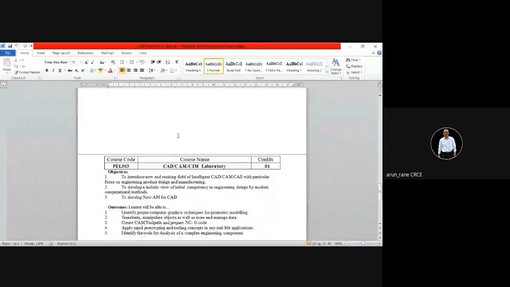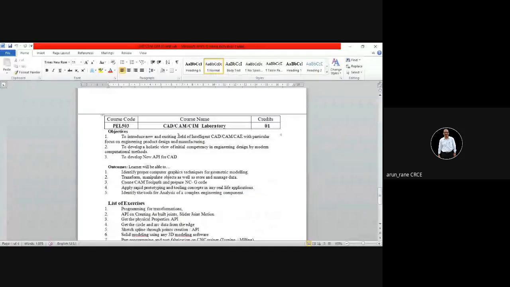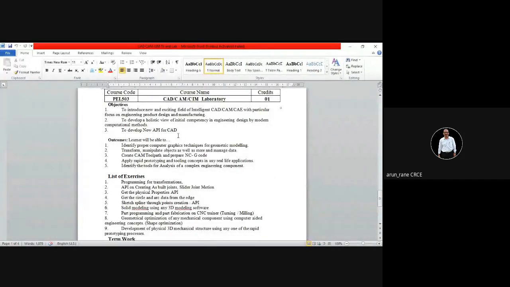Now you have a lab also. The lab will start after 1 month. So that is the CAD CAM CAE laboratory. Here the list of exercises has been given. This is a revised scheme, and it is not yet available on the University of Mumbai portal. So you can take a screenshot, or if you want, I can share it on the Google Classroom. But officially, it is yet to be published.